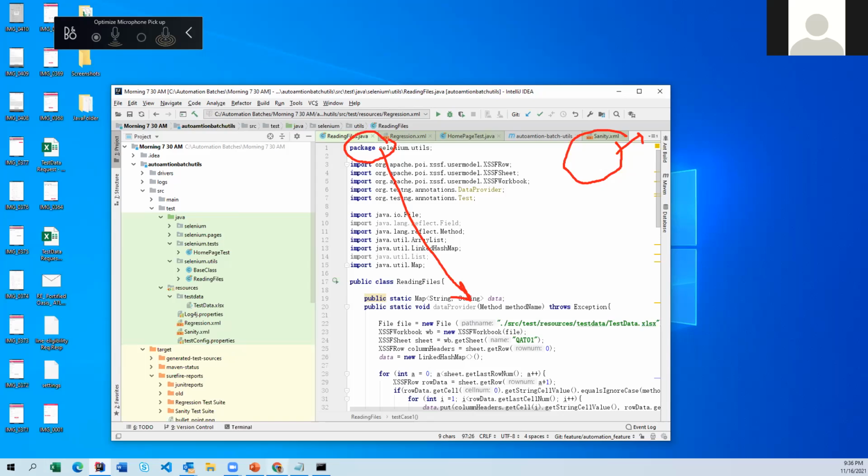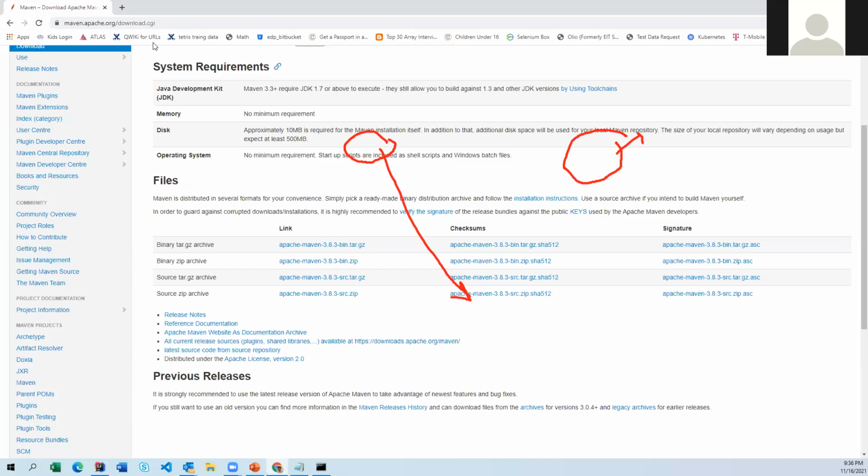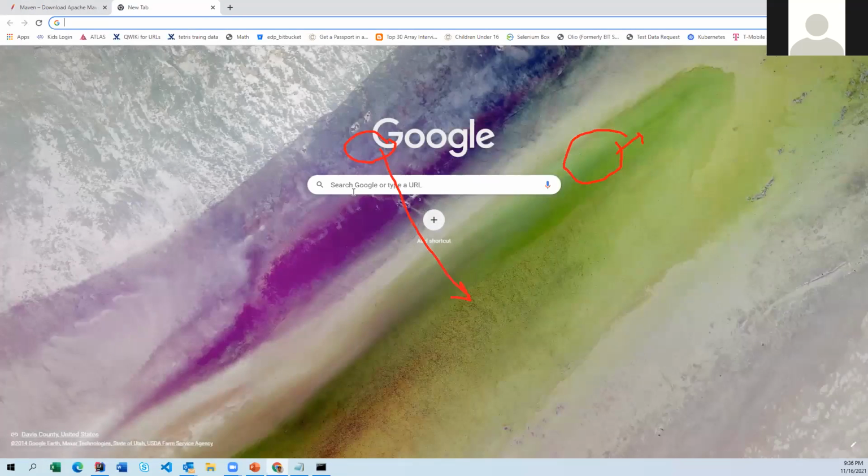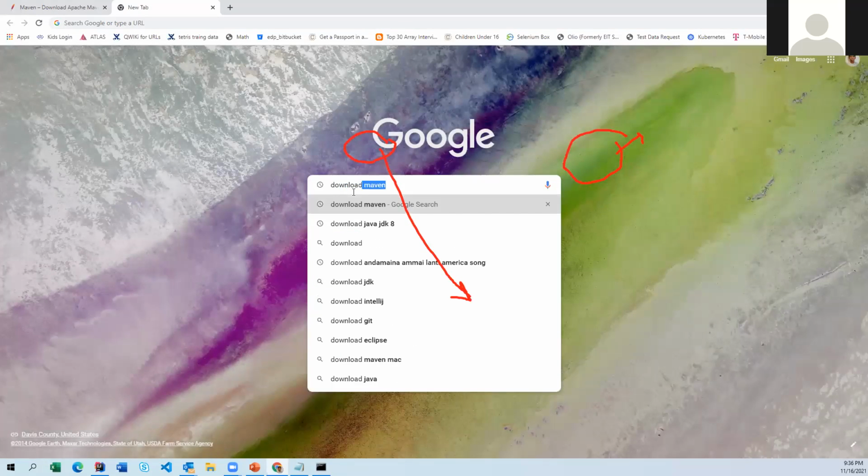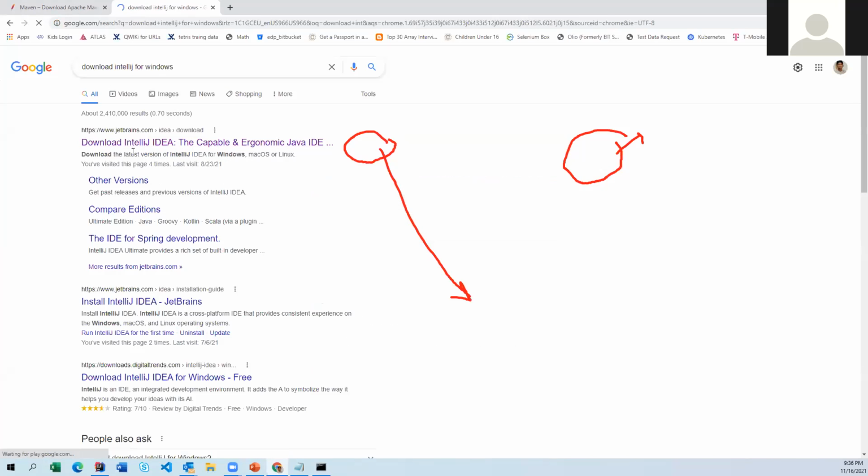Now, again, you can go to Google and download IntelliJ for Windows. This IntelliJ is part of the JetBrains company. It is a completely paid version, but every month we can freely renew the same downloaded IntelliJ.